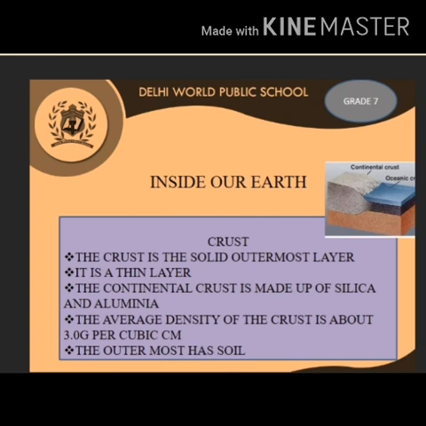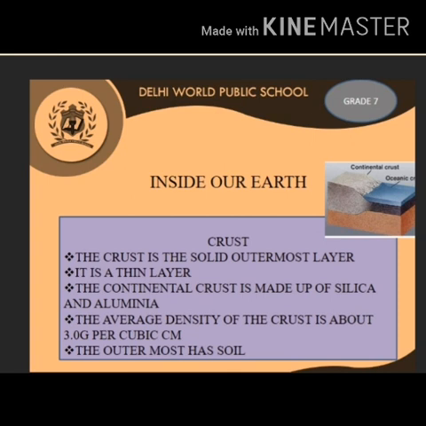The continental crust is about 35 kilometers thick. What is the thickness of this continental crust, children? It is about 35 kilometers thick. And the lower part, the oceanic crust, is about 5 kilometers thick. The continental crust is made up of silica, that is Si, and alumina, that is Al, and so it is called Sial.